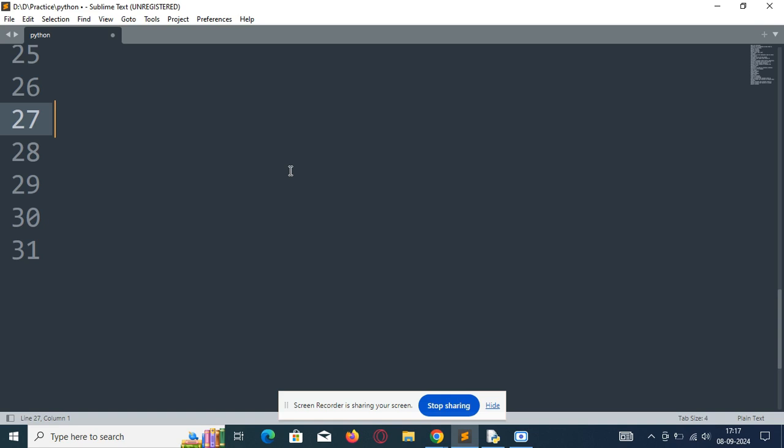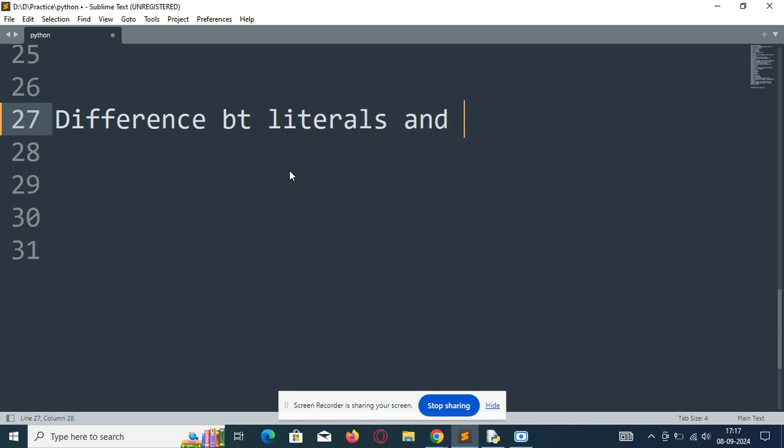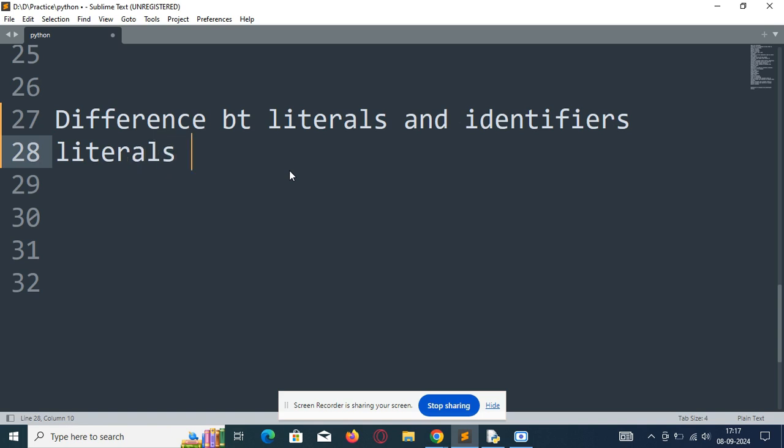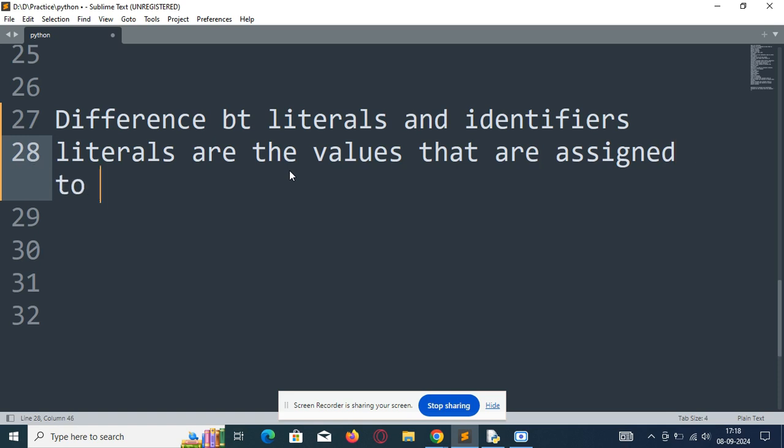So let me write here. Difference between literals and identifiers. Literals are the values that are assigned to the identifiers.